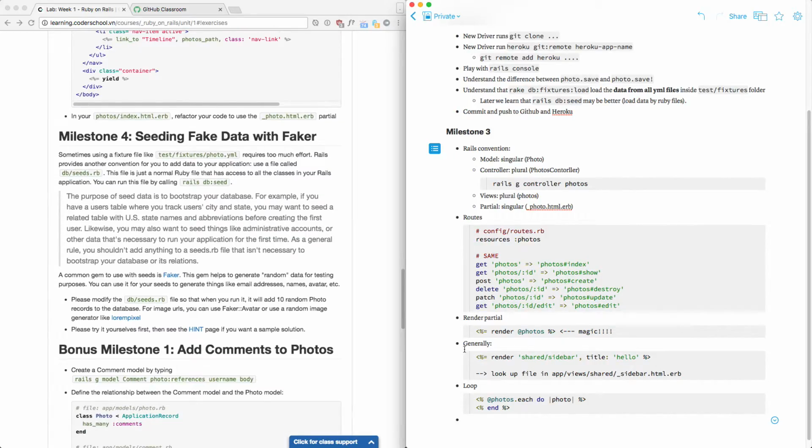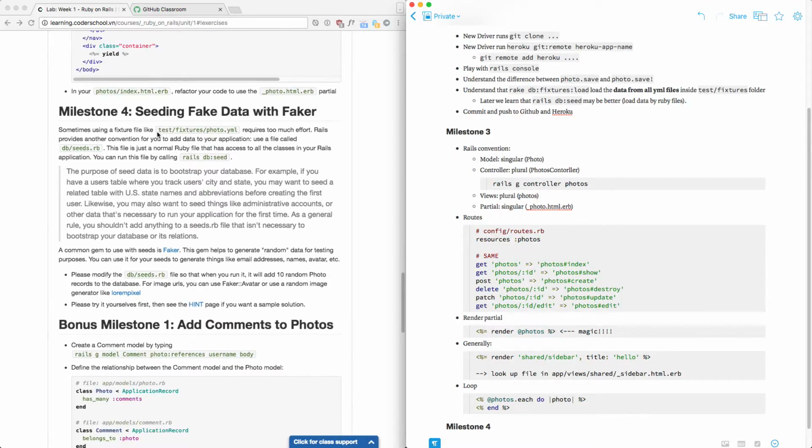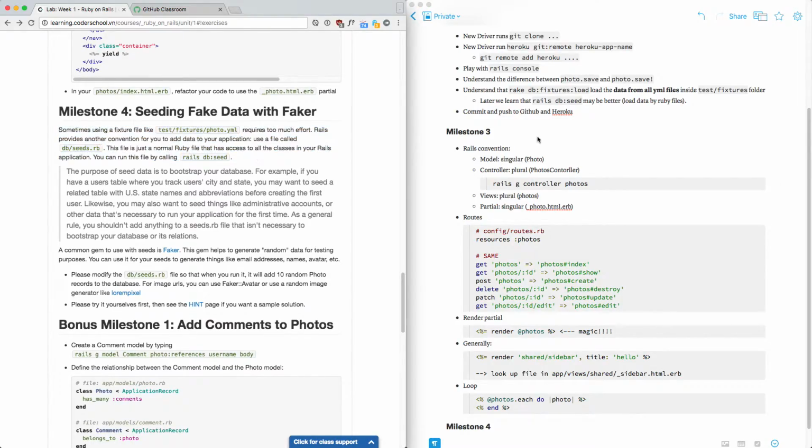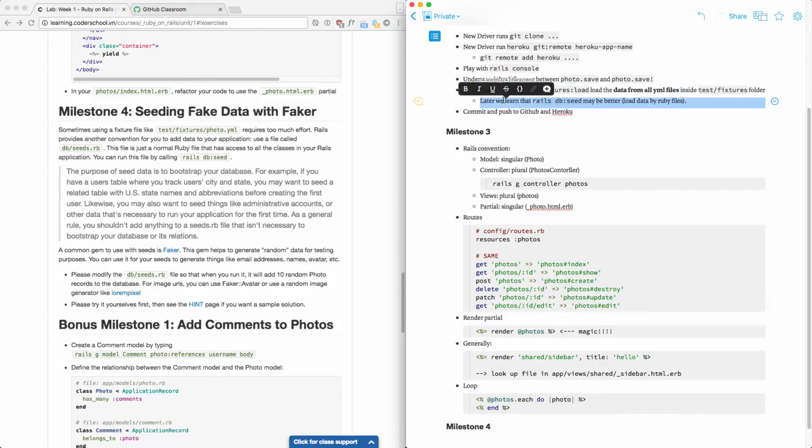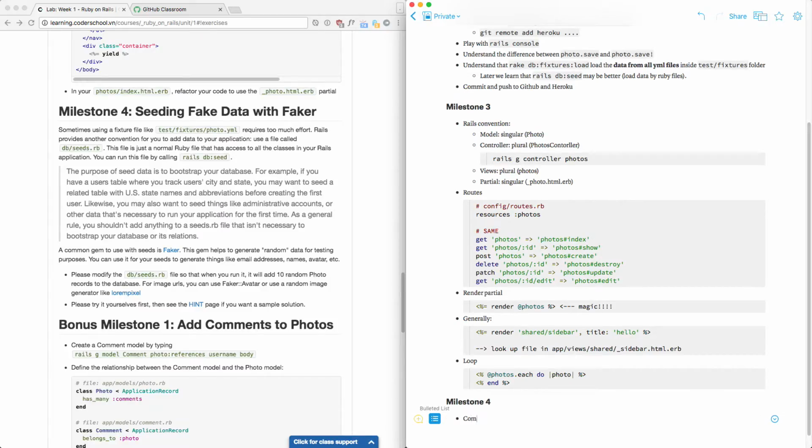Okay. So in C, did anyone who did milestone 4 raise your hand? Most of you, right? It's great. So what do we learn in C? We learned what I wrote up here, what is actually down here. So here we compare loading data from C.RB versus loading data from fixture files, right? Pros and cons. Fixture files can be nice to look at, depends.